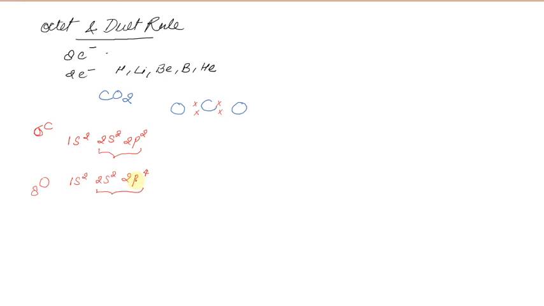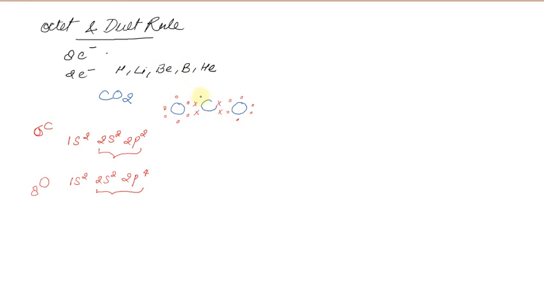So it needs 2 electron to gain stability, to gain octet. So what oxygen will do? It will share electron with carbon, right? So oxygen has 6 electron, so I have drawn these 6 electron by dot, denoting by dot, right? Now